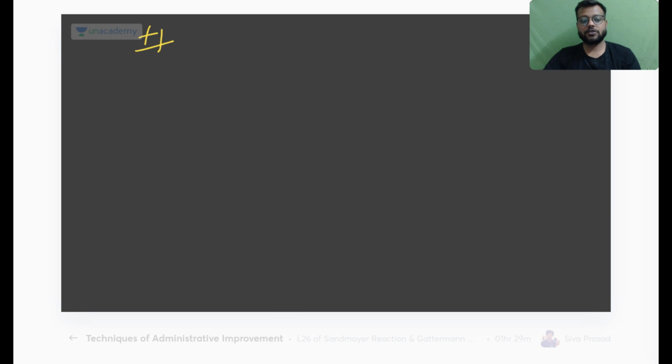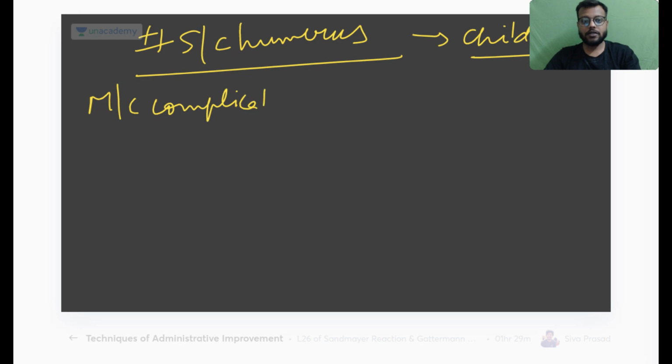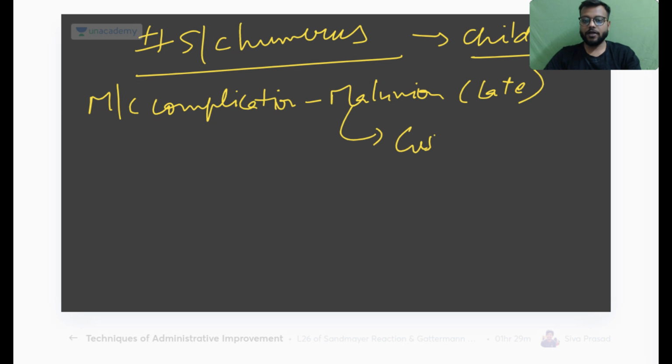Okay, now supracondylar fracture of the humerus is very important from the examination point of view. Most common in children due to a fall on an outstretched hand. And why is it important? Because the most common complication is malunion, which is the late complication, and it will lead to the gunstock deformity or the cubitus varus deformity.